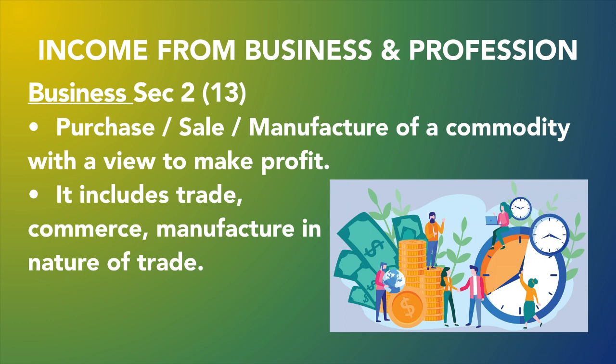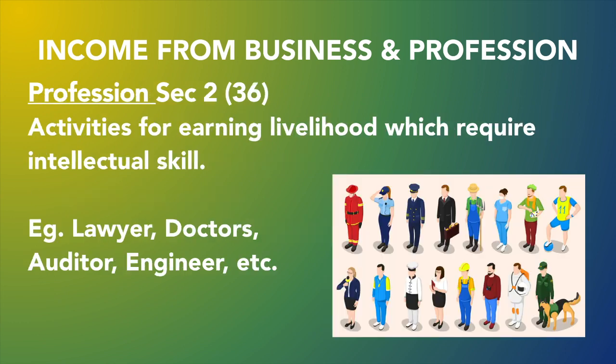So business is nothing but main motive is to earn profit. The main motive is what? To earn profit by profit consideration. So that is income from business, okay, as per section 2(13). Now what is the second part? That is income from profession. Profession is as per section 2(36).